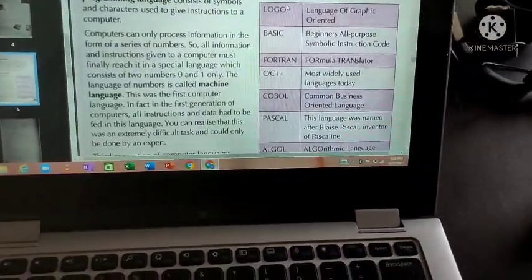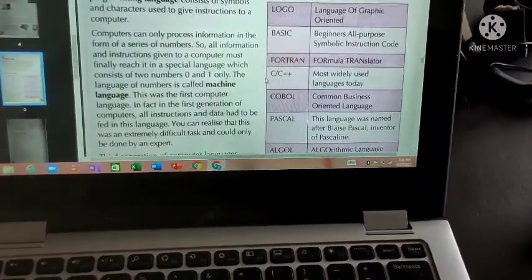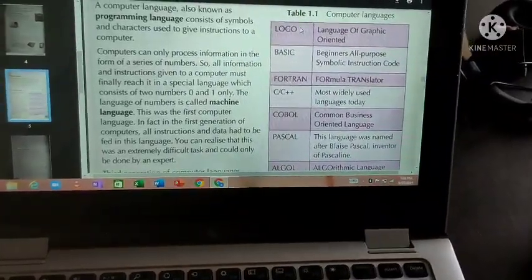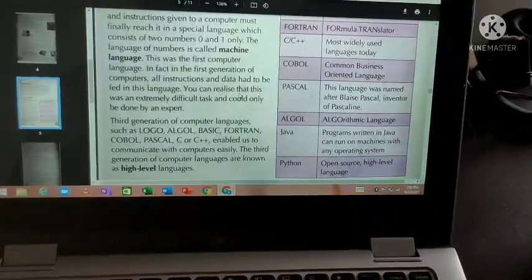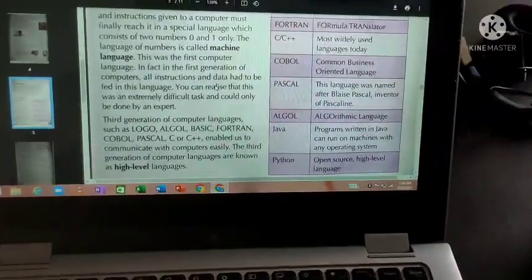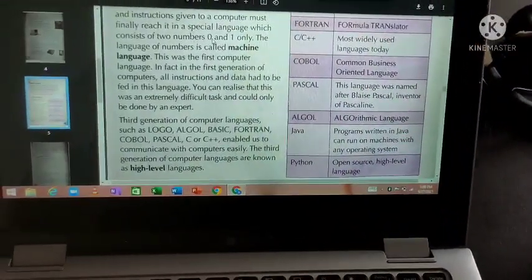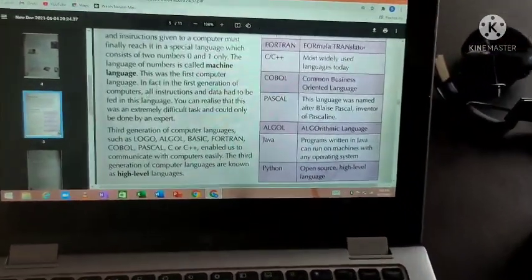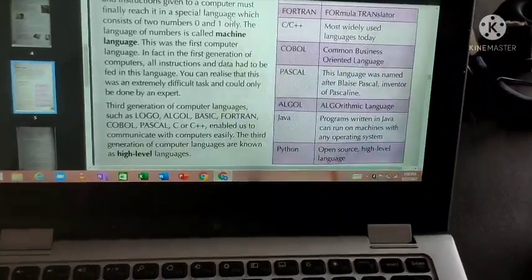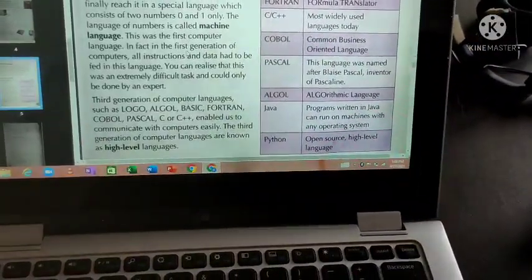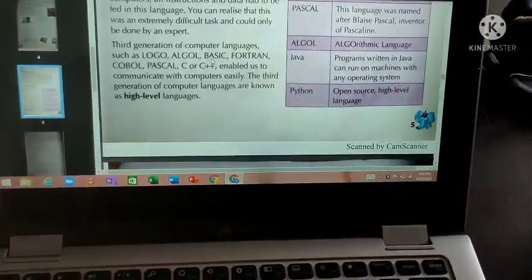Nowadays, in the present world, we have all these programming languages, so we write a program in English, and that is converted to 0 and 1. But in olden days, they directly wrote in 0 and 1 only. All the programs to do certain operations were written in 0 and 1 only. Then you can think how hard it would be for them. That's what is explained in this paragraph.